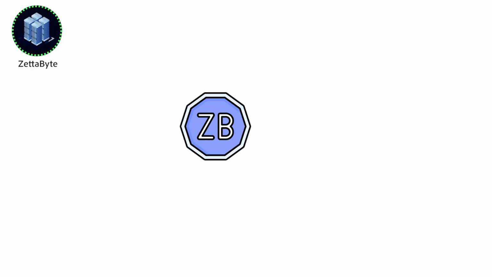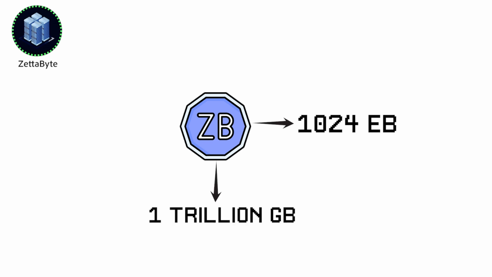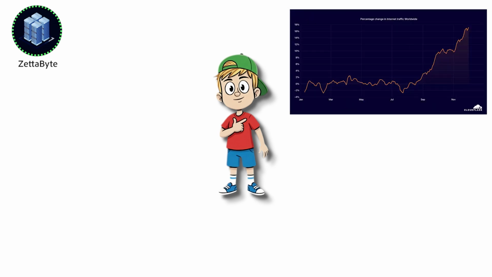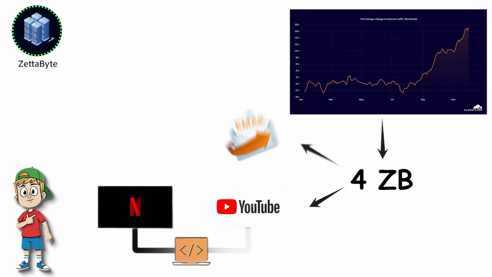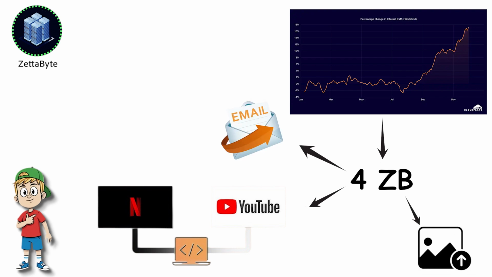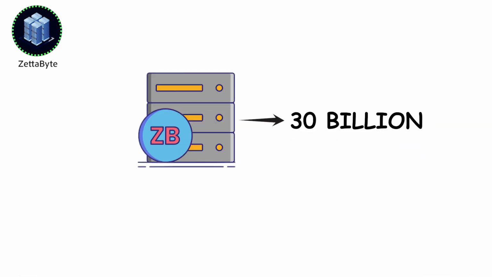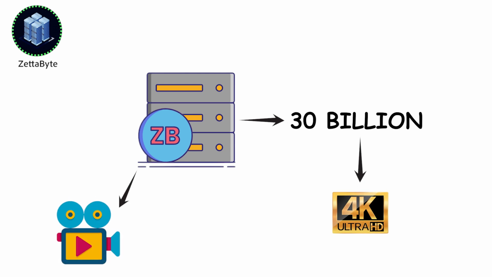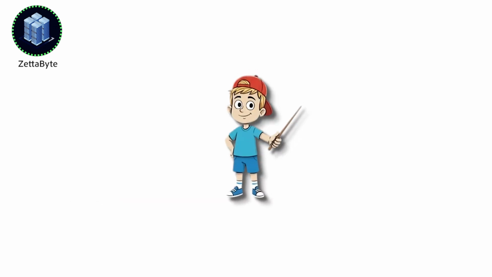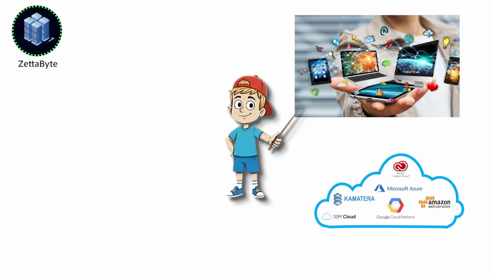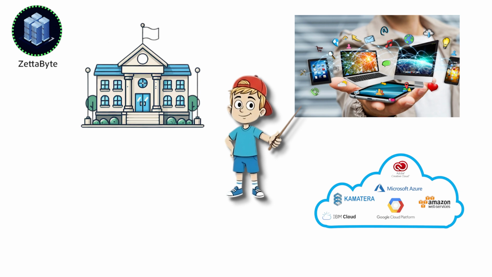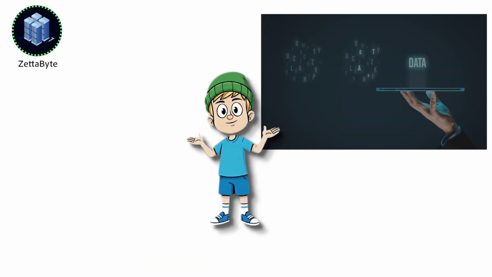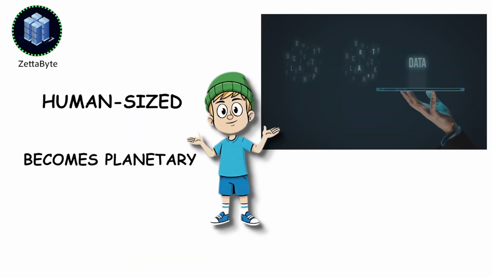Zettabyte, ZB, 1024 exabytes, or 1 trillion gigabytes total. In 2020 alone, global internet traffic hit approximately 4 zettabytes. Every streamed video, every sent email, every uploaded photograph. 1 zettabyte holds 30 billion 4K quality movies, more content than you could possibly consume in an entire lifetime. Major tech corporations, cloud platforms, governments, they're all working at the zettabyte scale now. This is where data stops being human-sized and becomes planetary.